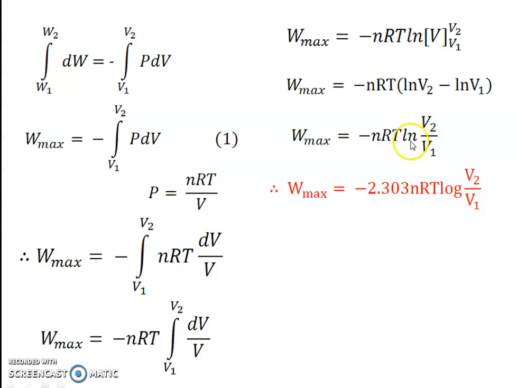So ln means log to the base e. Log to the base e is equal to 2.303 into log to the base 10. So this is the final expression for maximum work. W max is equal to minus 2.303 nRT log V2 upon V1. This minus sign indicates the work of expansion. So during the expansion process, whenever work is done, that is denoted by minus sign, and this maximum work is done after n number of steps.